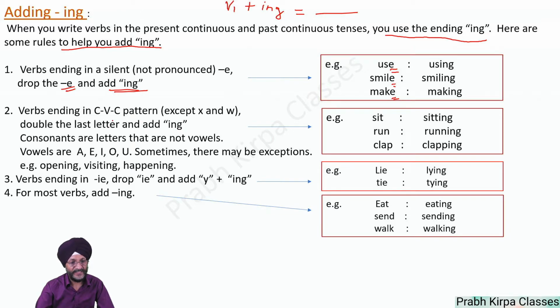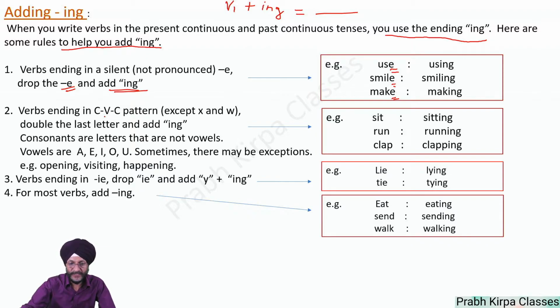Then the second rule is verbs ending in CVC pattern, except X and W, double the last letter and add ing. What is CVC pattern? C represents consonants, V represents vowel. What are the vowels? As you know, vowels are A, E, I, O, U. All the other alphabets of ABC are the consonants.